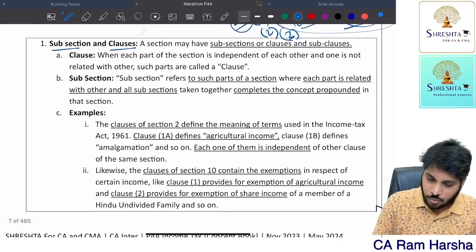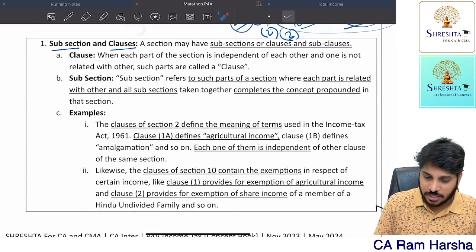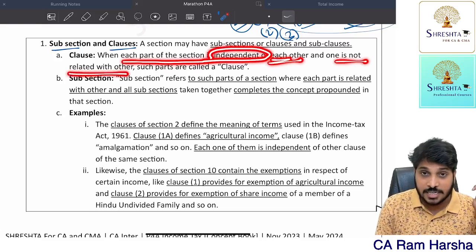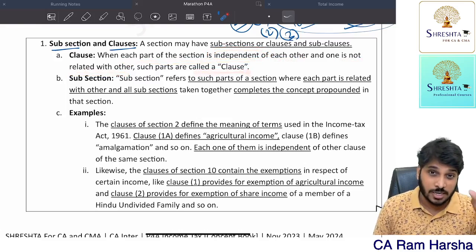So what is a subsection? A section may have subsections or clauses or subclauses. When each part of the section is independent of each other, one is not related with the other, they are independent, then they are called clauses.